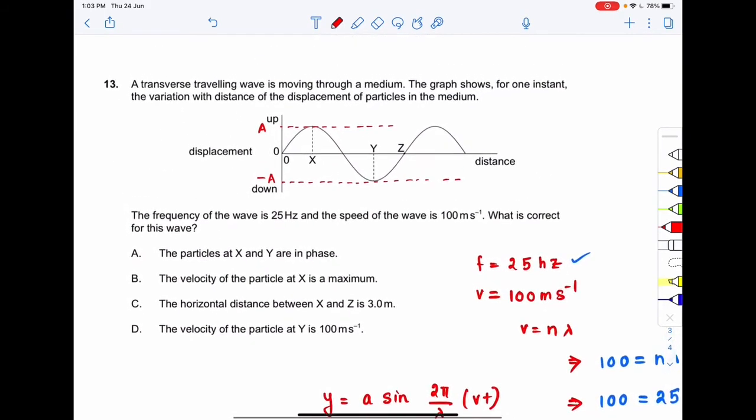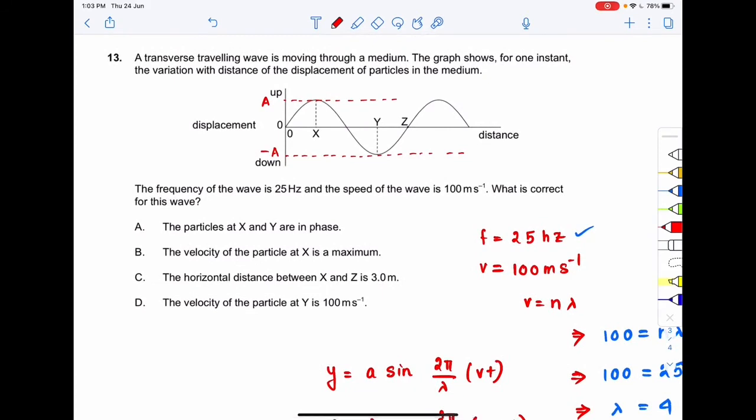Now if I come back to the question, option A states that the particles at x and y are in phase. Is it so? Over here at x the particle is at the extreme upward end, and at the point y the particles are at the extreme downward end. So are they in phase? No, they are not in phase.